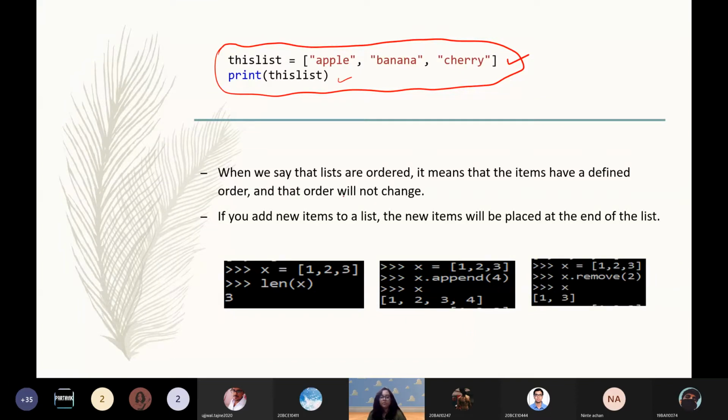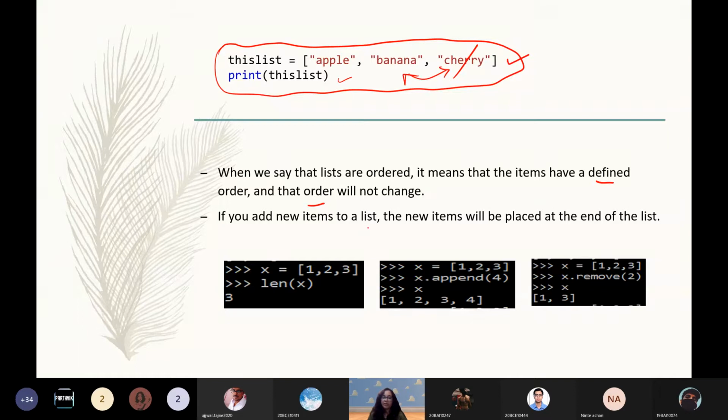Now coming to the operations, when we say that lists are ordered, it means that they have a definite order. Order will not change. So as you can see over here, apple, banana, cherry, this will be maintained throughout unless we decide to sort it, unless we decide to remove this, or unless we decide to insert something between the two. This original order will be retained at all times. So that is a property of a list.